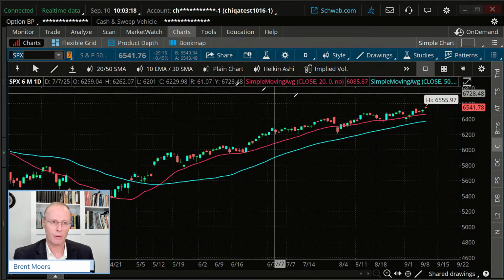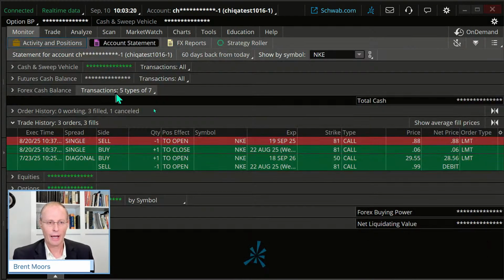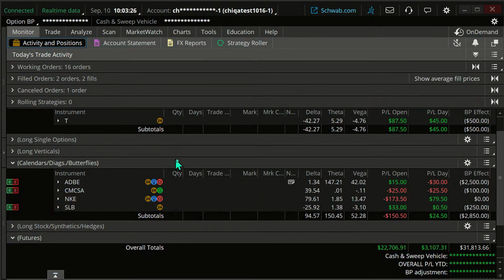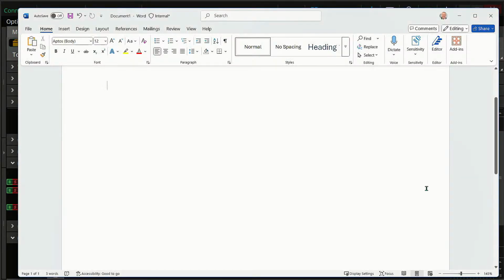But we have a portfolio in this class that we look at, and I want to go through some of these positions and talk about rolling. But before we do so, I want to talk about what we mean when we say rolling. So let's talk about that.